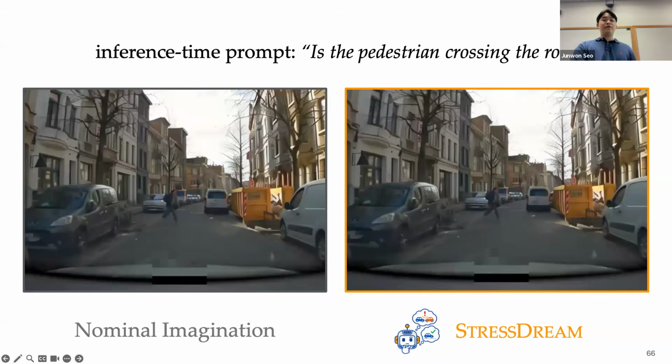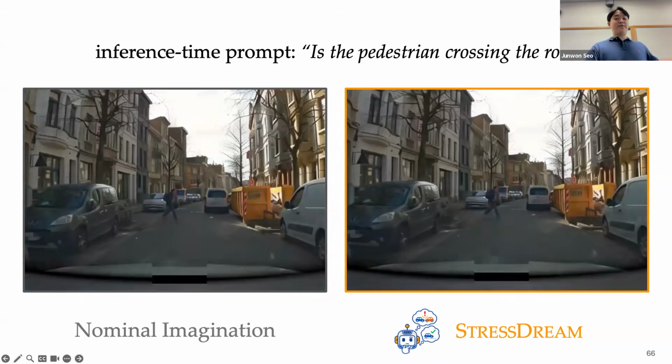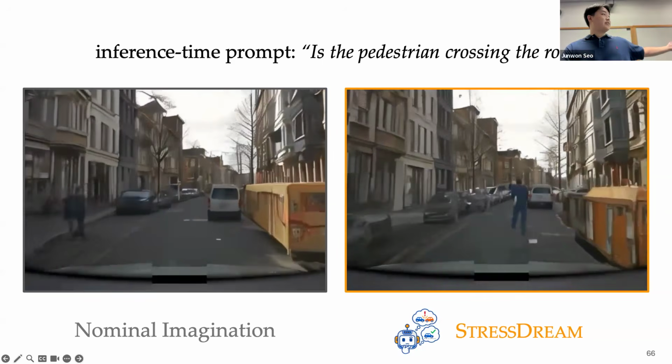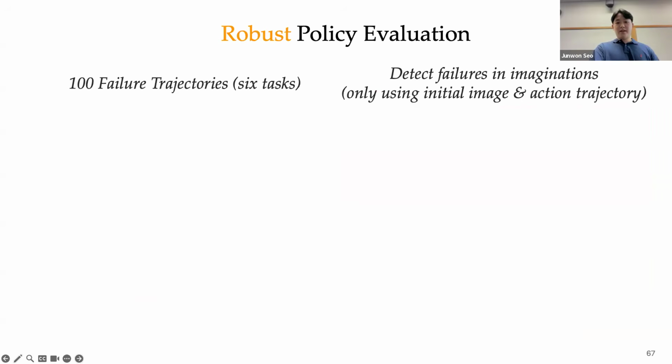Similarly, StressDream can account for uncertainty in the behavior of a pedestrian in front of the ego vehicle. So the nominal imagination predicts an optimistic future in which the pedestrian moves onto the sidewalk, while StressDream imagines the pedestrian remaining in the vehicle's path, which is safety-critical.